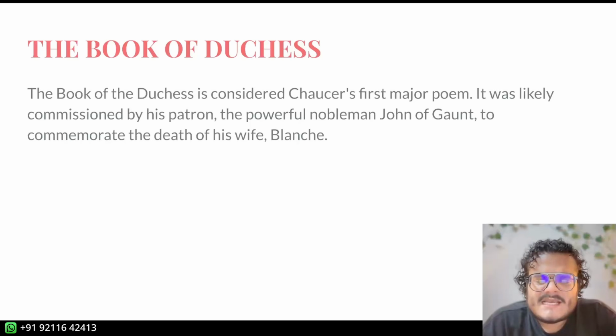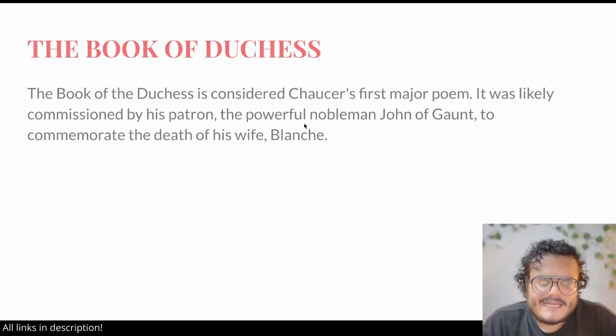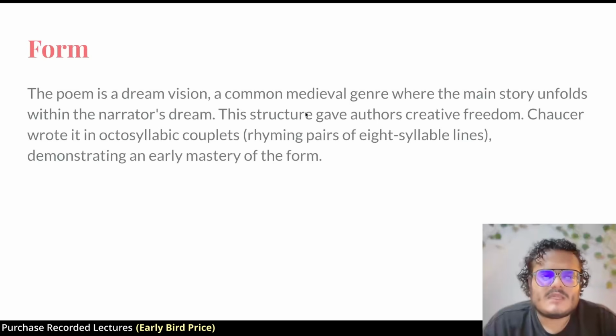His wife was Blanche. She was a duchess, right? A noblewoman, and she died. And to commemorate her death, we believe John of Gaunt commissioned the Book of the Duchess. This is a poem as well. Now what I want you to know is that Blanche means white, right? Blanche is the word for white, and you will see why that's important. It is a dream vision. Remember this, it is a dream vision. The Book of the Duchess is a dream vision, which is a common genre in the medieval times.